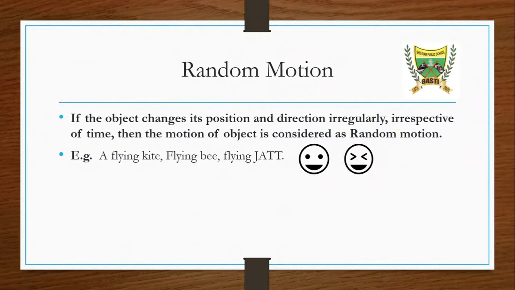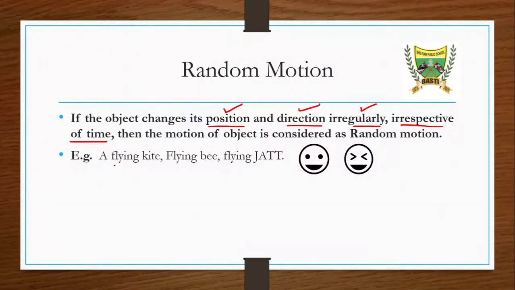Next one is random motion. So what is a random motion? Few motions in nature do not follow any time period or any position. Let's read the definition. If the object changes its position and direction irregularly, position and direction both or any of them is changing irregularly irrespective of time, means neither is it following the time nor any particular pattern, then this kind of motion is known as random motion.